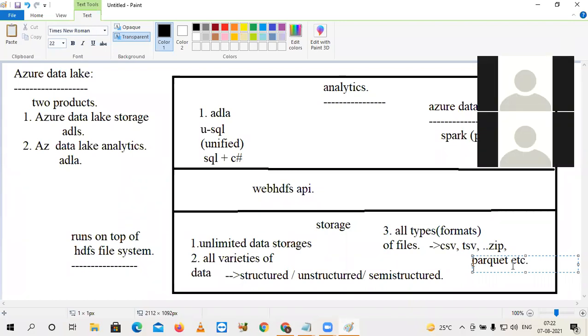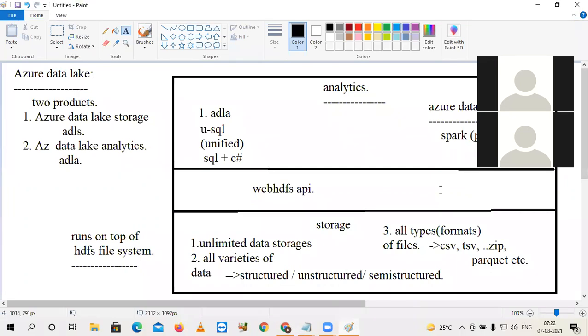Later, once we step into Spark, I will explain the other formats, what is the difference between a sequence file system and a Parquet file system, and what other advantages we get with Parquet. Once we step into Azure Databricks at the time of Spark, I will explain that. Okay, sir. Thank you.